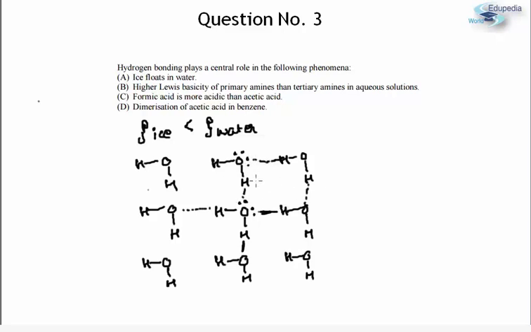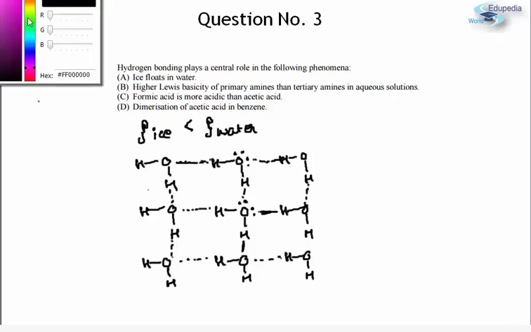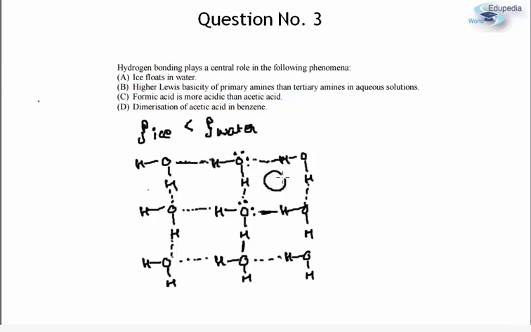As a result of this hydrogen bonding, I'm just completing the structure, a hydrogen bond here, hydrogen bond, hydrogen bond. So as we can see, each water molecule is bonded to 4 other water molecules. As a result of this, a lot of vacant spaces are left in the structure of ice. These are what I am calling the vacant spaces. There will be more of these like this and this. So due to these vacant spaces, the density of solid is less than that of liquid. So clearly A is going to be my answer.